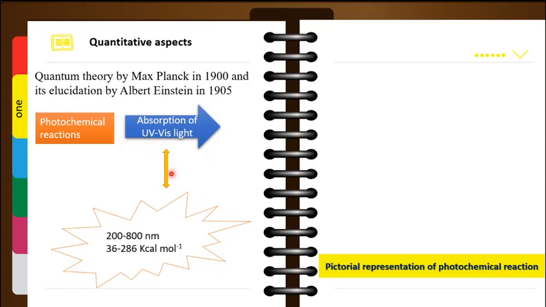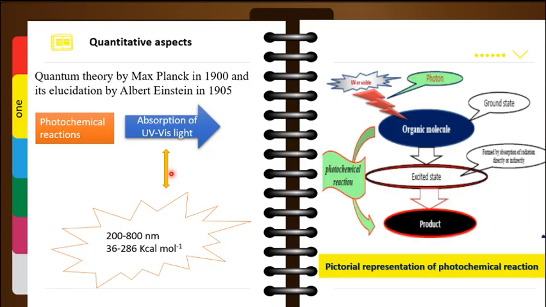Now have a look at the pictorial representation of a photochemical reaction, how it happens. When UV or visible light interacts with a molecule, say an organic molecule or any other molecule, you know that energy is in the form of discrete bundles of energy, which we call photons. So the molecule which is in the ground state now absorbs a photon and gets excited, and the excited molecule can result in the formation of the product.